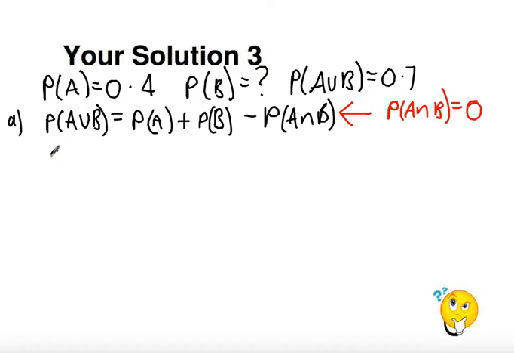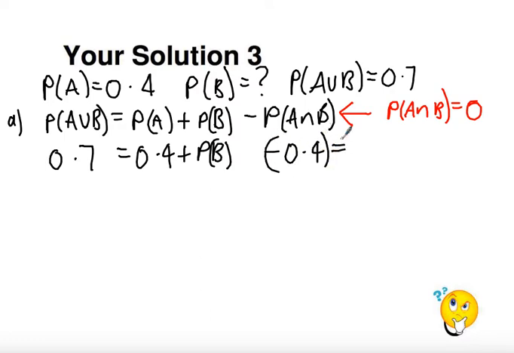So what I get is that 0.7 equals 0.4 plus the probability of B. So if I subtract 0.4 from both sides, I get that the probability of B equals 0.3.